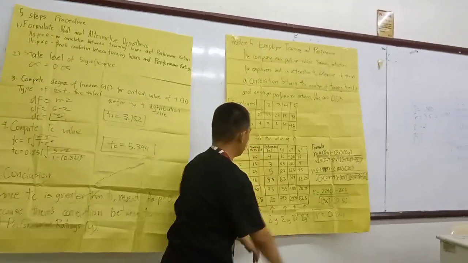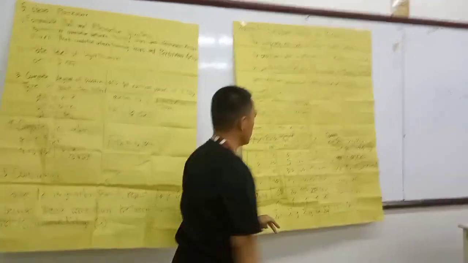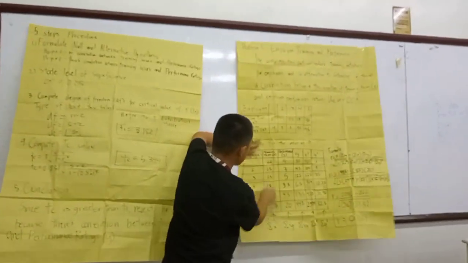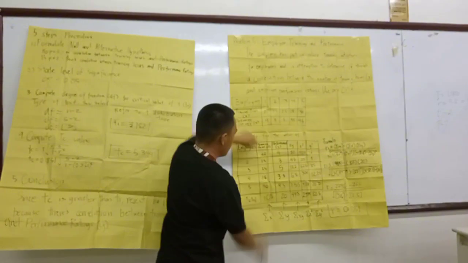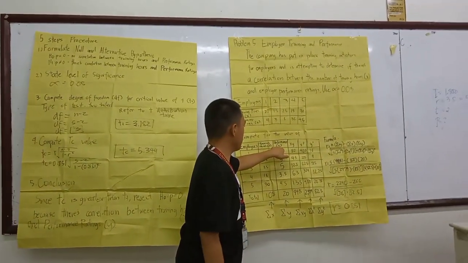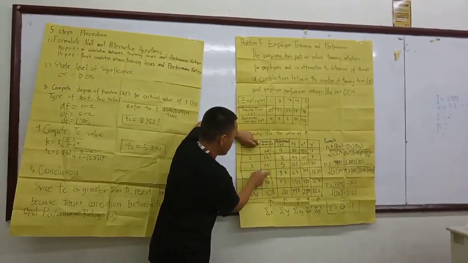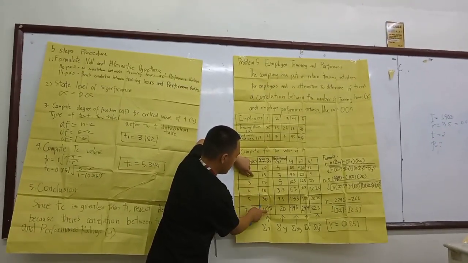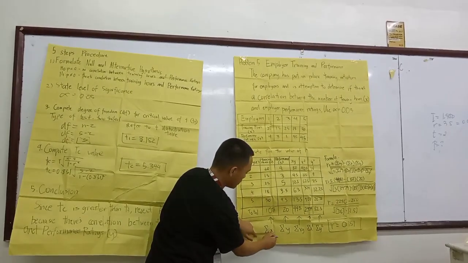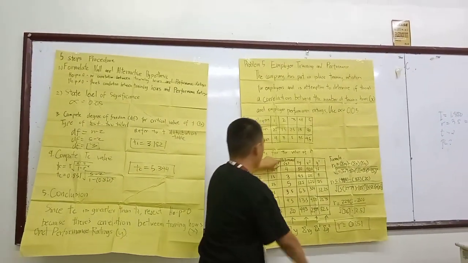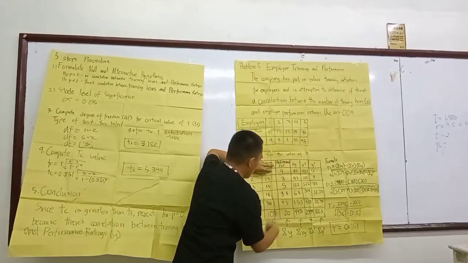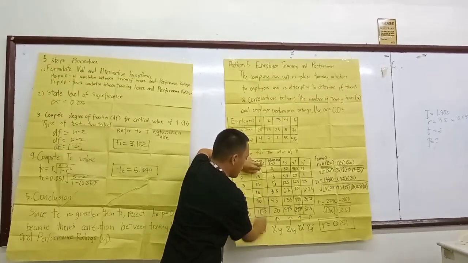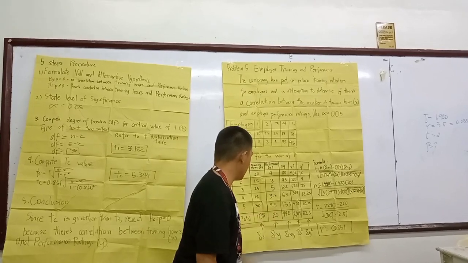Now let's look here for the computation of Pearson r. These are the data sets for variable X, and this is for variable Y. So 20, 15, 25, 15, 20, and then 95 is the total for variable X. The performance, variable Y again: 4 plus 3 plus 5 plus 3.5 plus 4.5 equals 20.